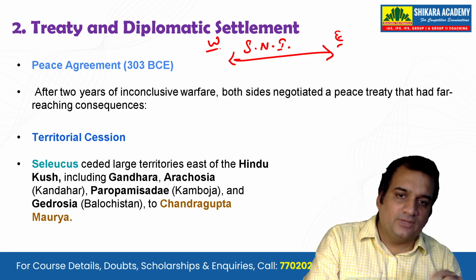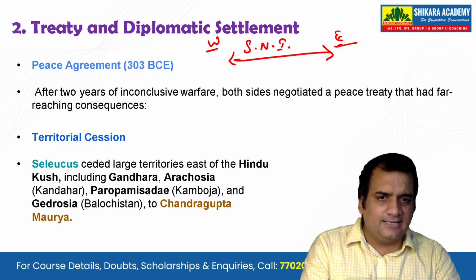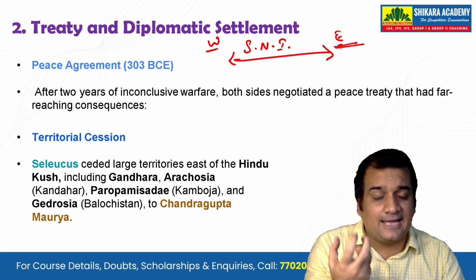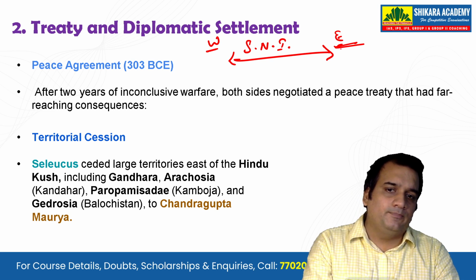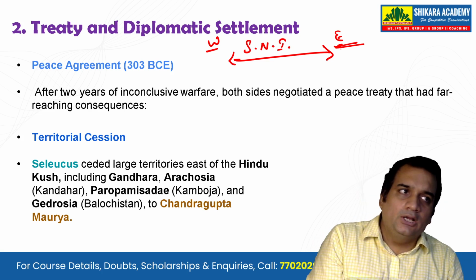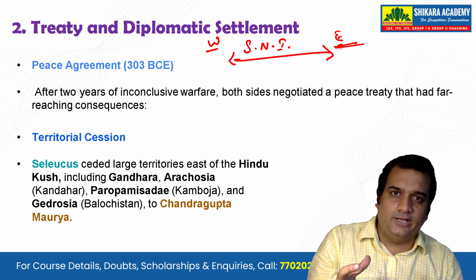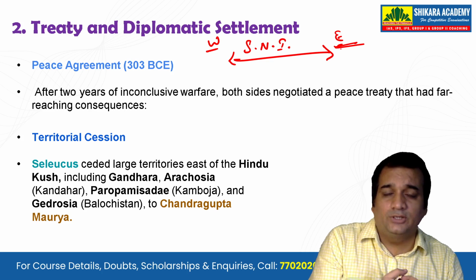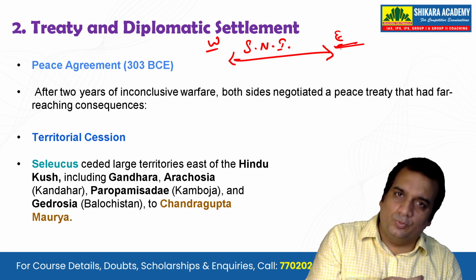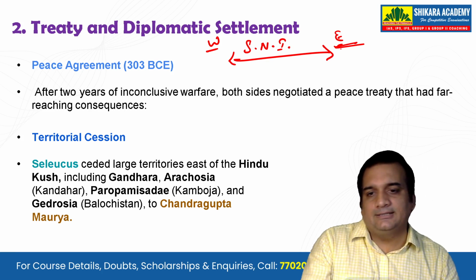Now Seleucus will some way or the other find that it is going to be easy if he makes an alliance with Chandragupta Maurya. And obviously there was fierce resistance also. The Magadhan army or the Mauryan army was quite huge in number, whether it was the elephants in the warfare, the horses in the warfare, or even the troops on foot. Those were quite outnumbering Seleucus Nicator's army.